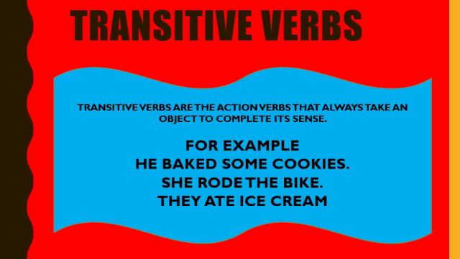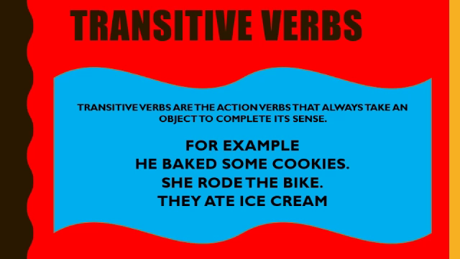So some cookies are the object here, and I told you what an object is. An object is a noun or pronoun. So cookies is a noun here after the main verb. So he baked some cookies.